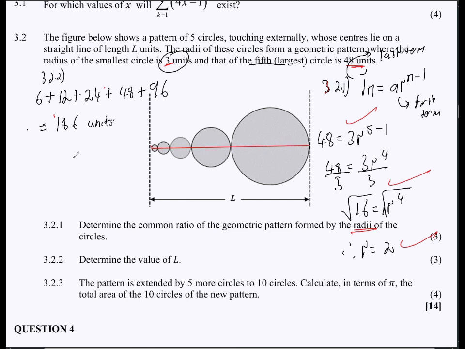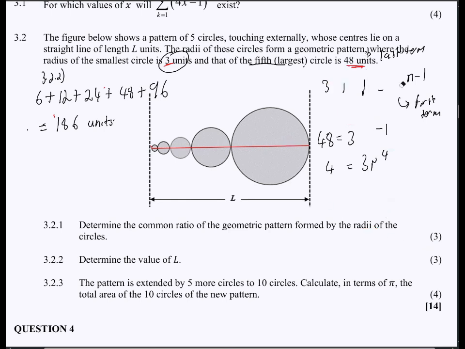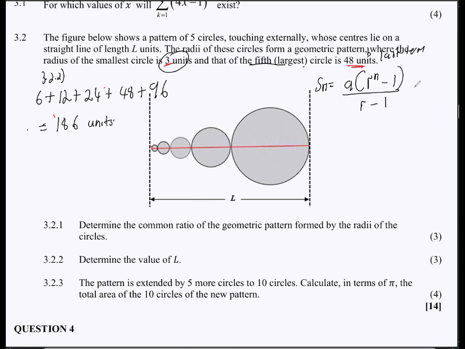Or if you are fond of the formula, you can then use the formula for Sn, right? Because this is a geometric pattern. So you will just say Sn is equal to a bracket r to the exponent of n minus 1, and then r minus 1. Then you have your restriction by the side. Your r should not be equal to 1.